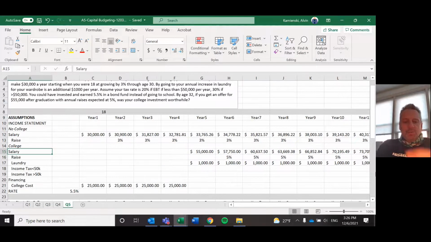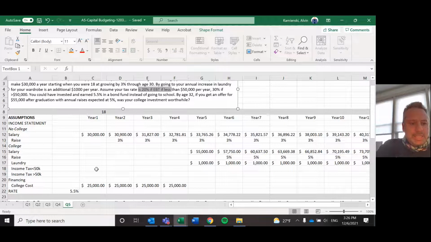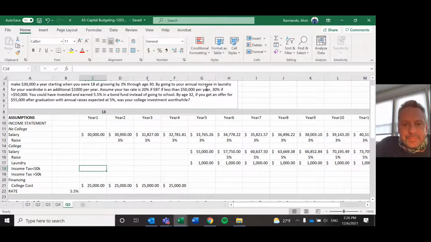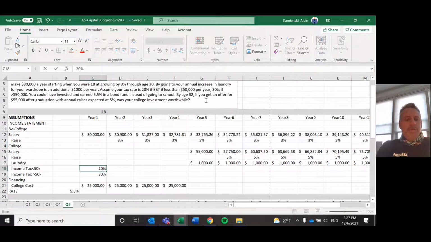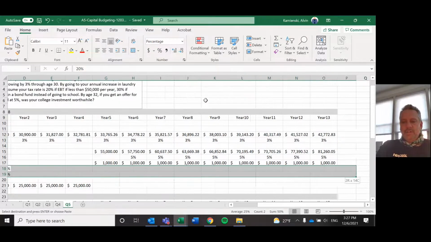Let's go ahead and make sure we model then in this tax rate. I thought I mentioned that I put it in, but I lied, so let's make sure we get it in. If EBT is less than $50,000 per year, then we're going to pay 20%, and if EBT is more than 50,000, we'll pay the 20%, and that will be true all throughout the life.